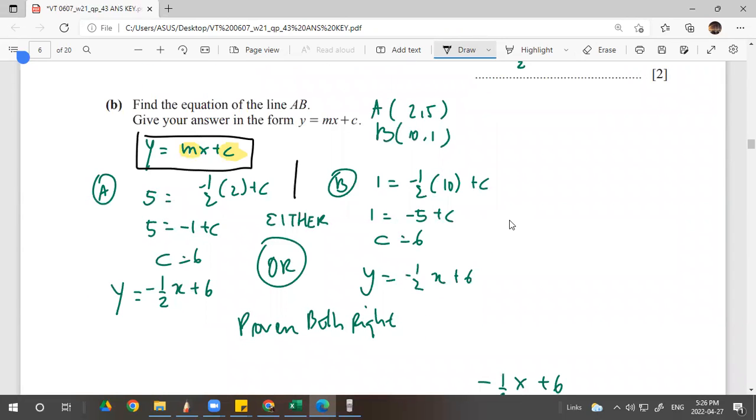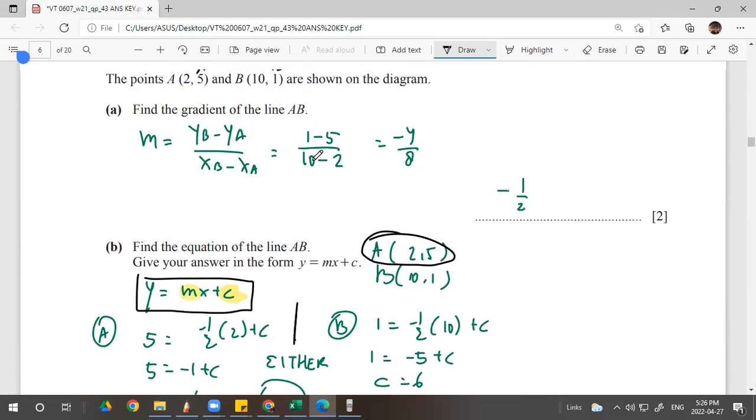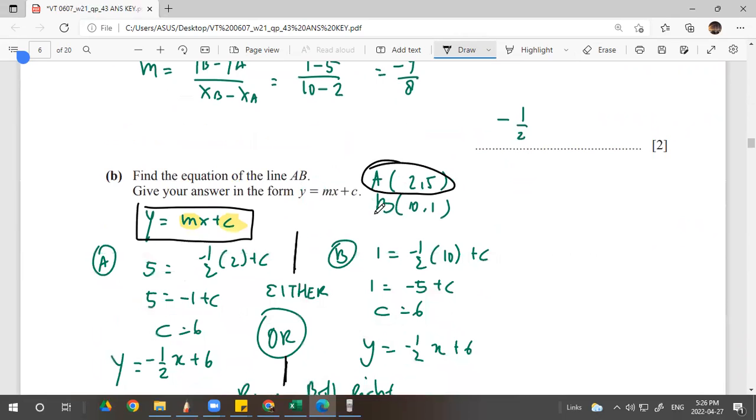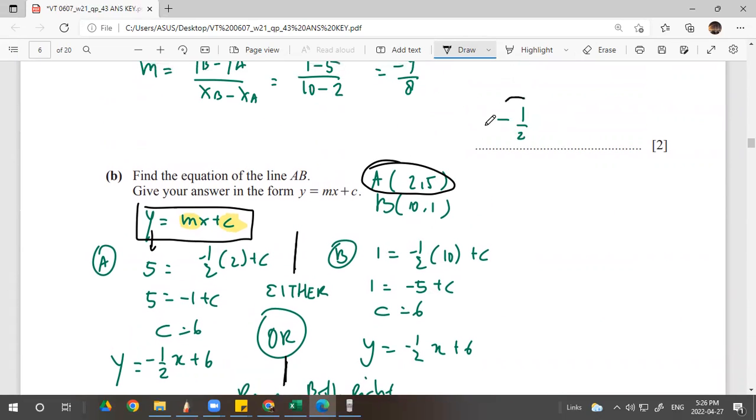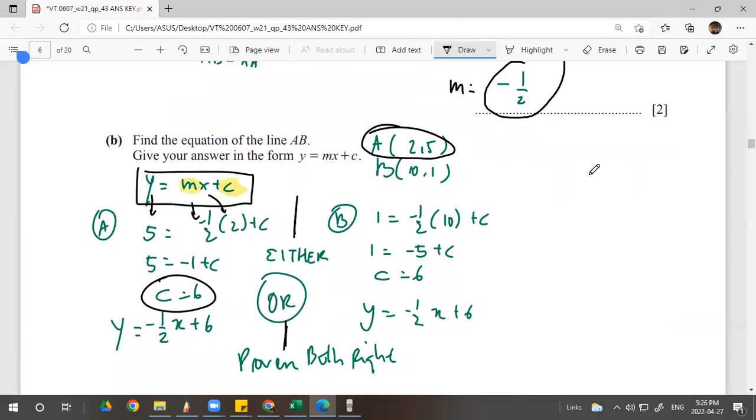I just proved both, right? But you can just pick A, right? A (2,5) and B (10,1). I just rewrite the points here. And then you put the y. I use A, so 5 equals m. m is -1/2, it's given in the previous question here, right? -1/2 times x. x is the x of A, of course, right? Plus c. The c is 6. After you get the c and m, you put it in terms of mx plus c. So this will be your answer.